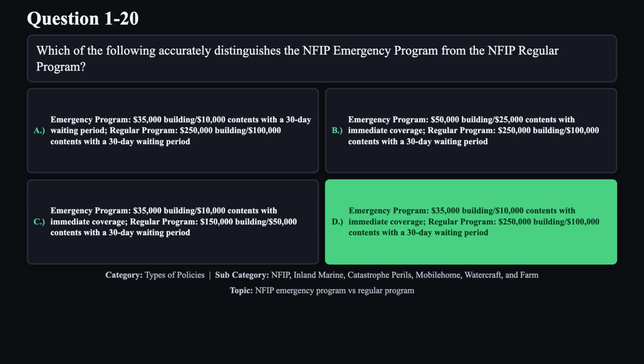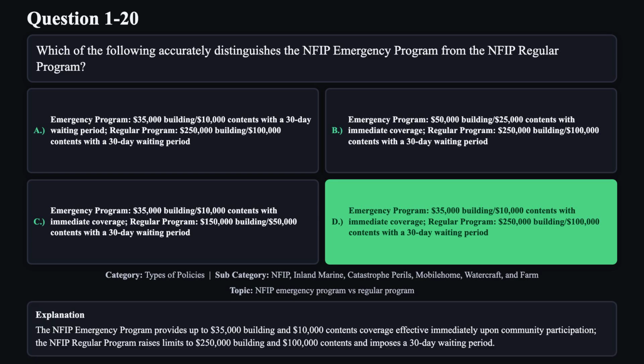The correct answer is D. The NFIP emergency program provides up to $35,000 building and $10,000 contents coverage effective immediately upon community participation. The NFIP regular program raises limits to $250,000 building and $100,000 contents and imposes a 30-day waiting period.